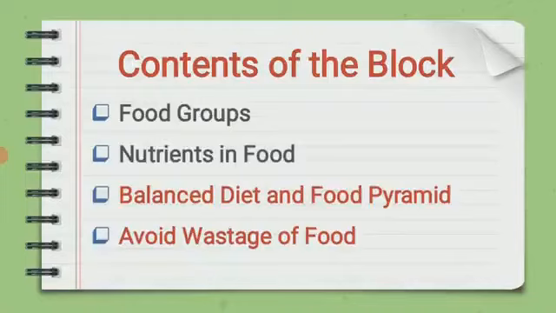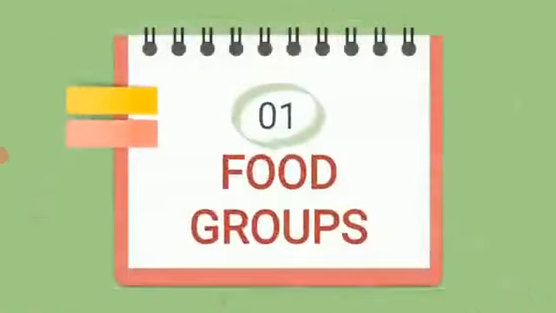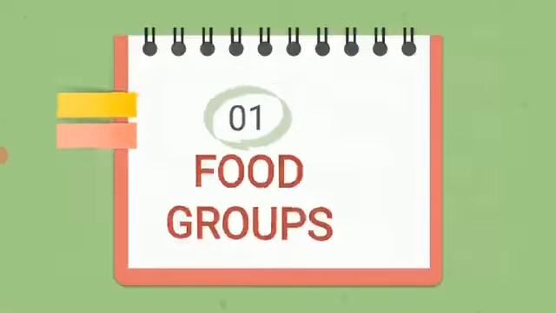In the block importance of balanced diet, there are 4 learning plans, that is food groups, nutrients in food, balanced diet and food pyramid, avoid wastage of food. First one, food groups. We are going to discuss the questions and answers from the topic food groups.